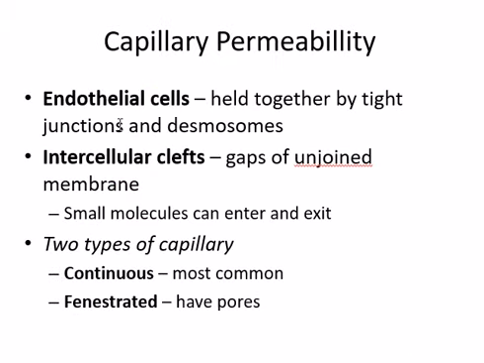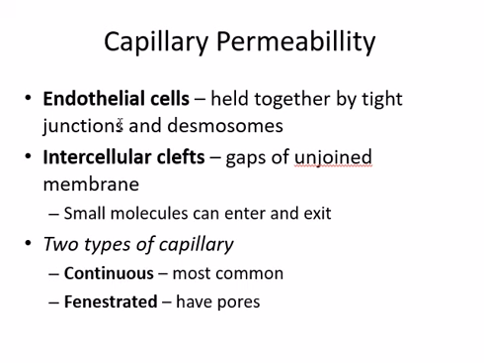Now the capillary permeability: the endothelial cells are held together by tight junctions and desmosomes. As we studied in an earlier diagram, there were intercellular clefts, which were the gaps in the unjoined membranes. Small molecules can enter and exit. Then there are two types of capillary. Continuous capillaries are the most common.